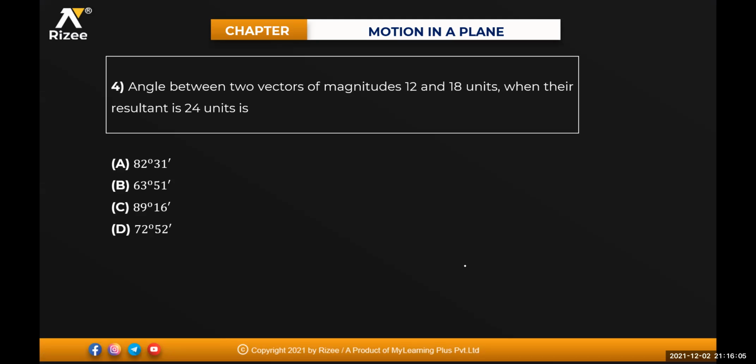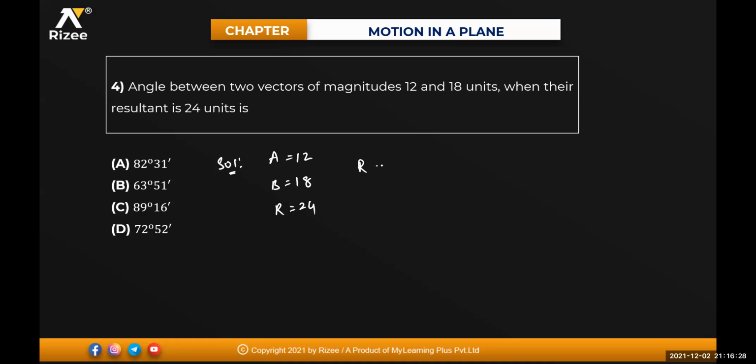Next one. Angle between two vectors of magnitude 12 and 18 units when the resultant is 24 units is equal to how much? That means vector A is 12, vector B is 18, and the resultant is 24.